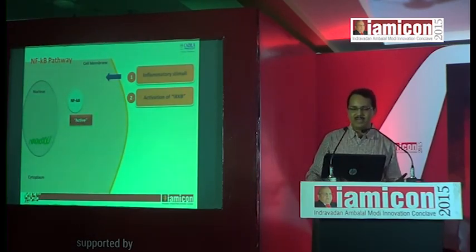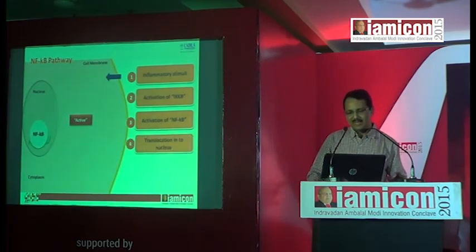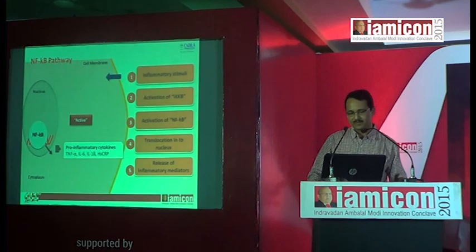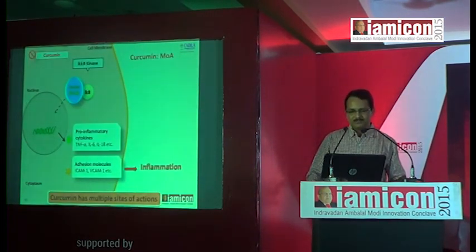Any inflammatory stimuli can trigger this, but for cardiac atherosclerosis, the major factors are endothelial shear stress and activation of inhibitor of kappa beta kinase. It activates the nuclear factor kappa beta. After activation in the cytosol, it translocates into the nucleus and releases inflammatory mediators, and it expresses the adhesion molecules.